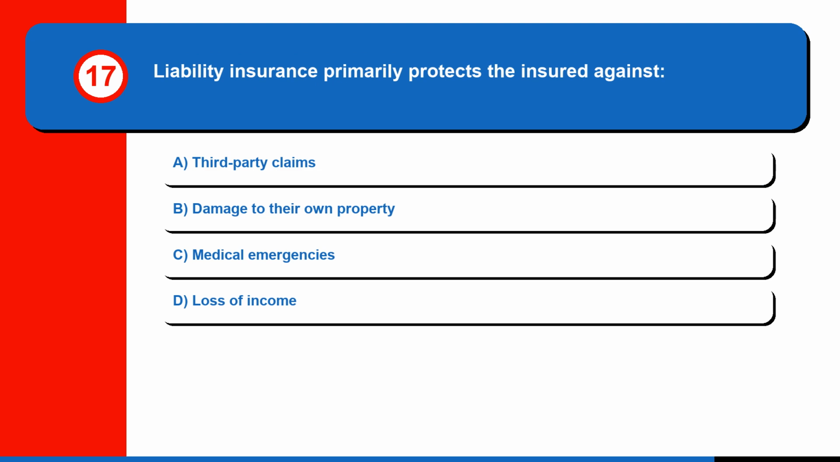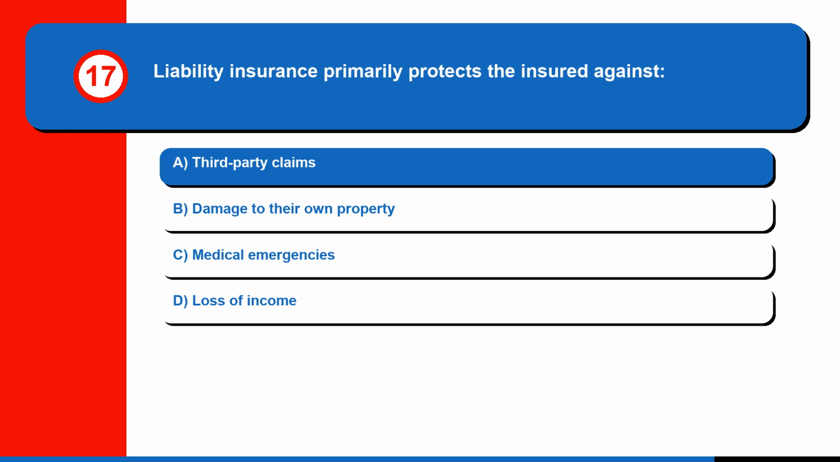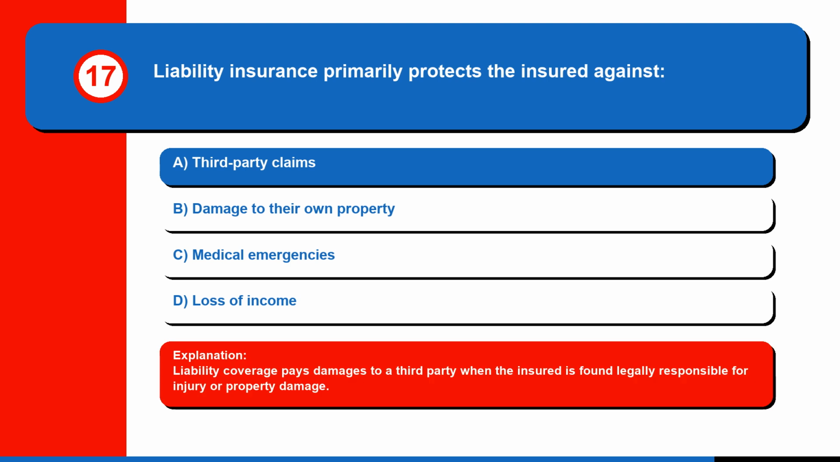Question 17. Liability insurance primarily protects the insured against A. Third-party claims, B. Damage to their own property, C. Medical emergencies, or D. Loss of income. The correct answer is A. Third-party claims. Liability coverage pays damages to a third party when the insured is found legally responsible for injury or property damage.